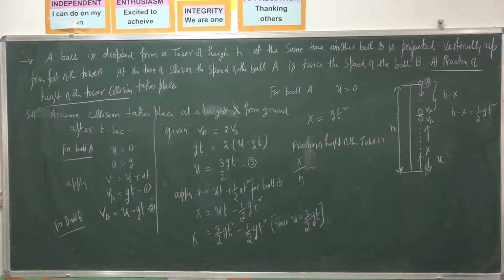Isn't it? Distance traveled in t seconds. So I applied which formula?